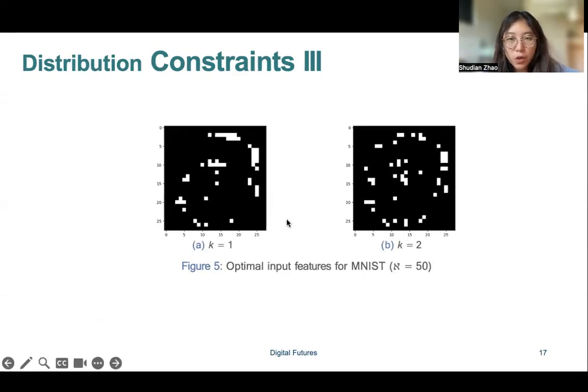The picture here shows the case when we force the distribution constraint in the model. When k equals 1, you can see there are pixels clustered closely together in the final selection. But when k equals 2, the selected features are more spread over the whole image. And this also leads to a better accuracy on the test data.